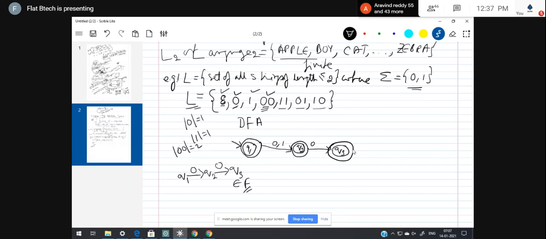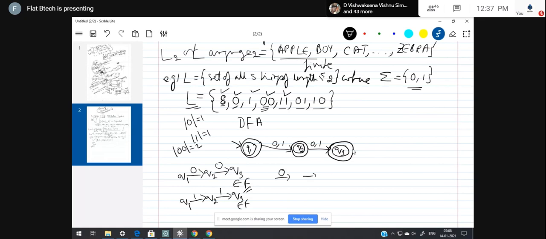Now next is 1 1. Let me start again from the initial state Q1. Q1 with input 1 performs the transition to Q2. Then Q2 with 1, I haven't provided, so let me insert 1 here. So 1 leads to Q3, which belongs to the final state. Hence 1 1 is accepted by this DFA. Now next is 0 1.